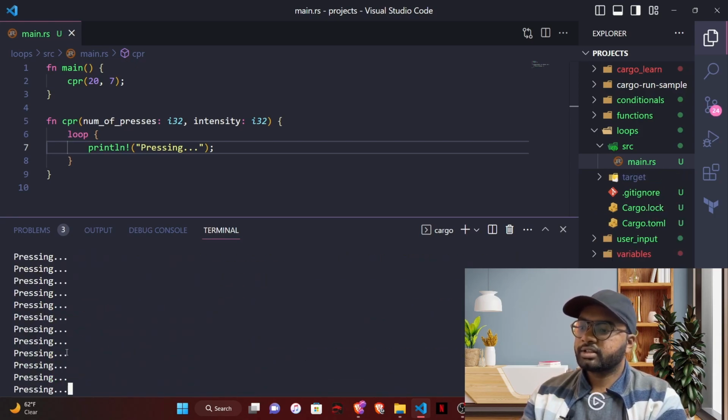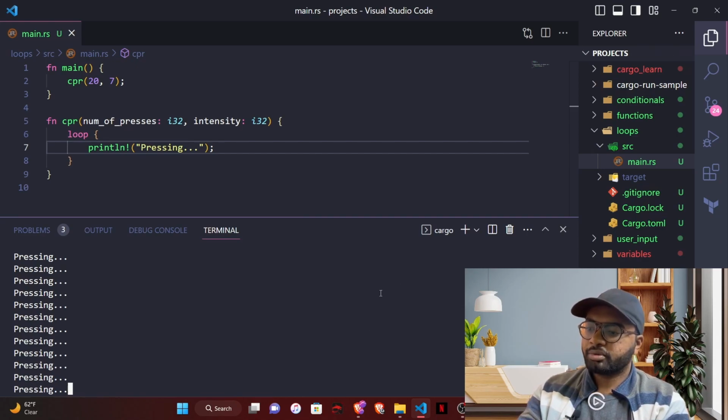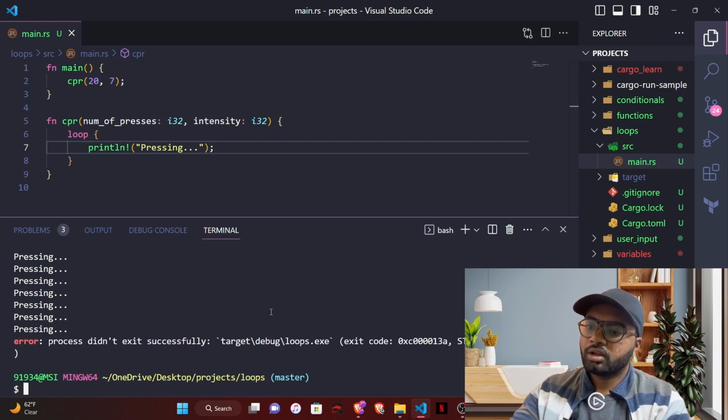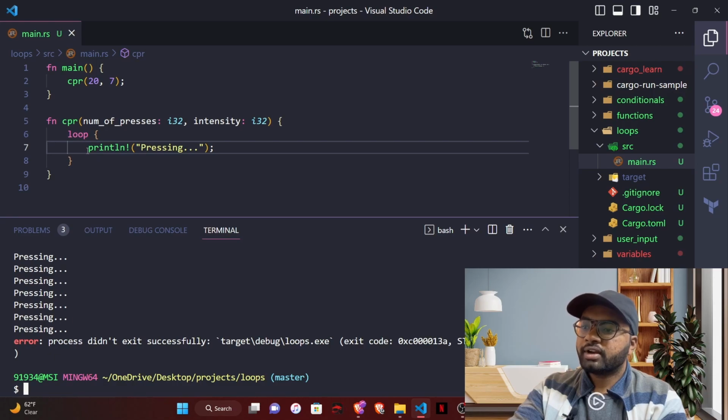it's giving output pressing and it's not stopping. It's giving multiple pressings. See, to stop it I have to press Ctrl C. That is because we have put it inside loop. Whatever is inside loop will keep executing until the memory itself gets stuck, like if the memory is full.